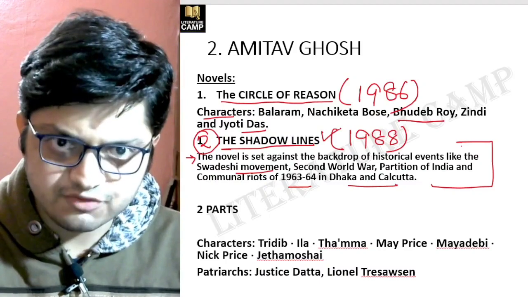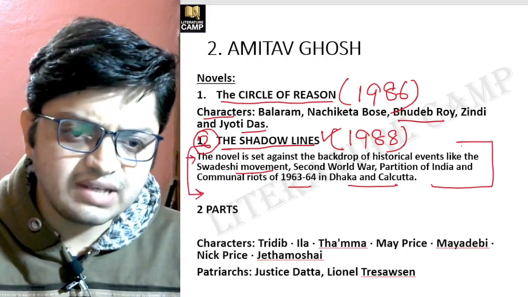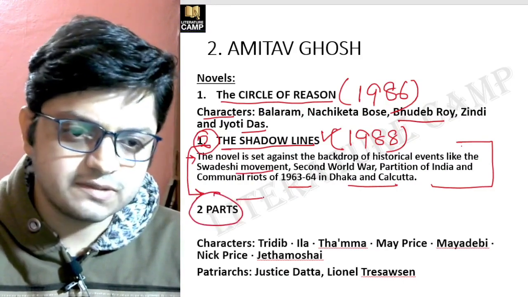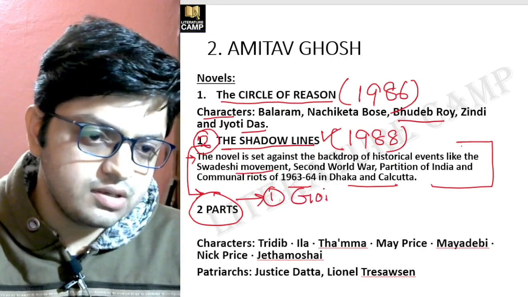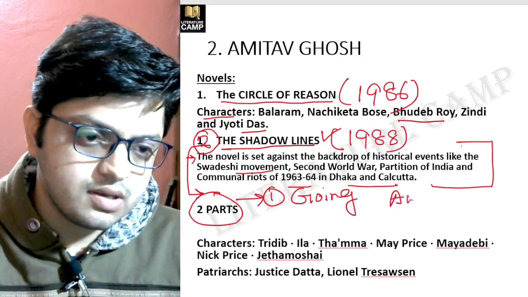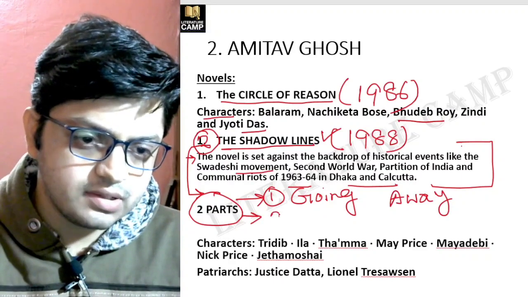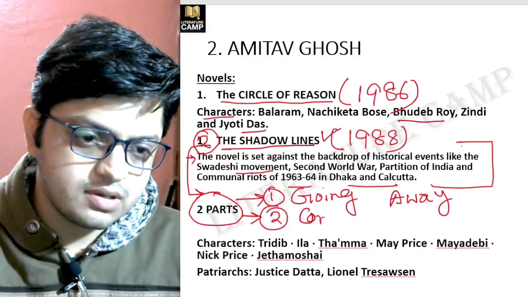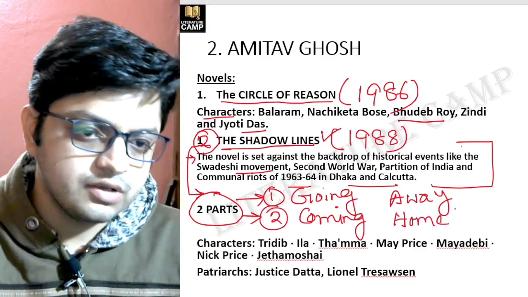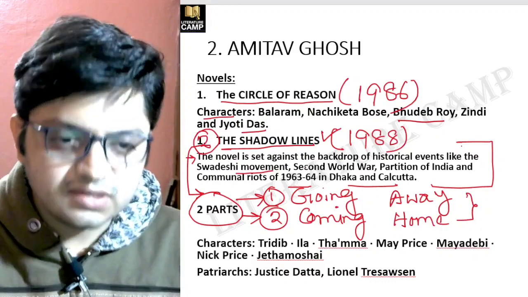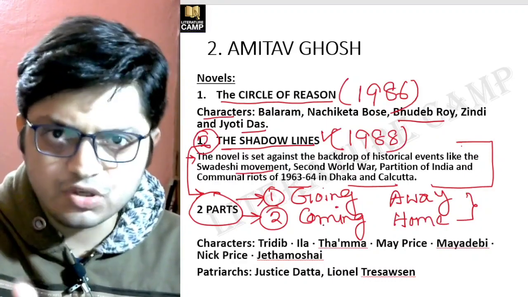Remember it very carefully. This novel, The Shadow Lines, is divided into two parts. One is Going Away, and another one is Coming Home. So this novel is divided into two parts. Number one is Going Away, number two is Coming Home.